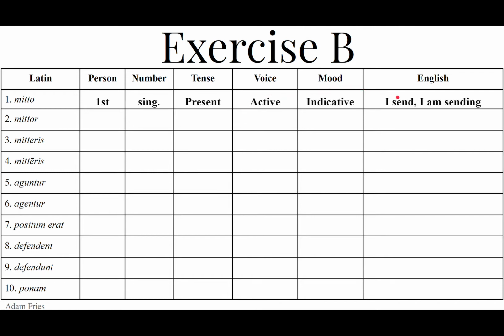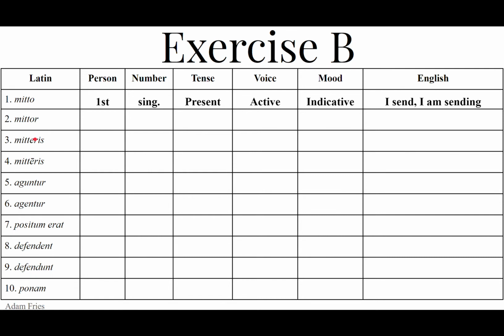I send, I am sending. Number 2, mittor. Mittor is the first principal part, mitto, plus the r, the first person singular present passive indicative. I am being sent. I am sent.